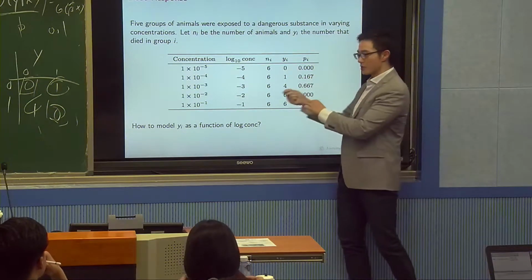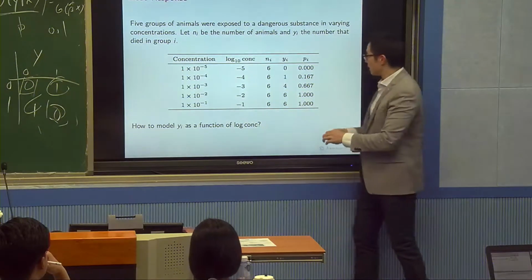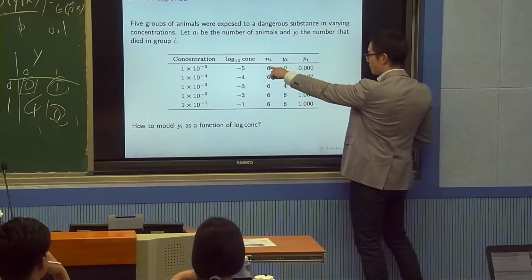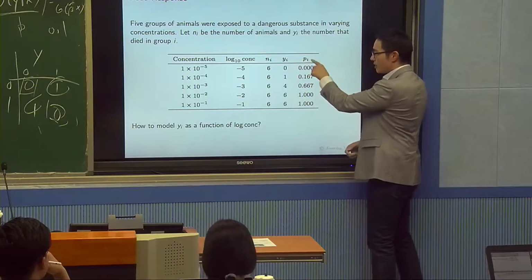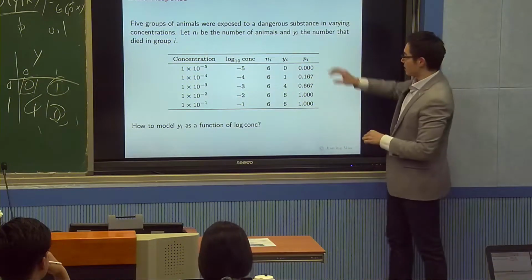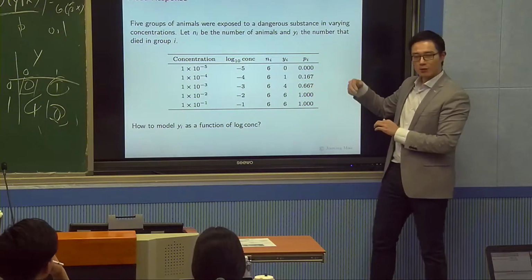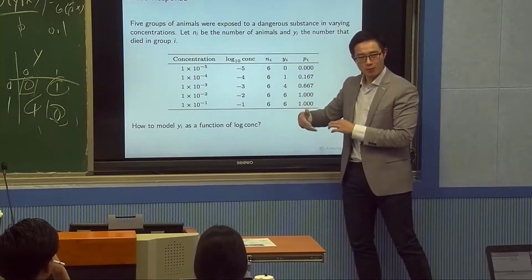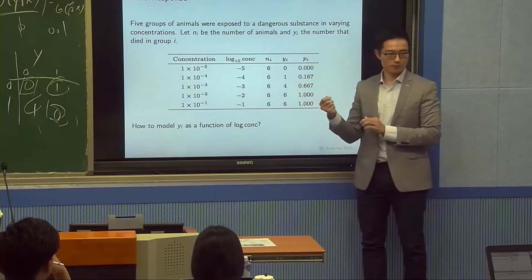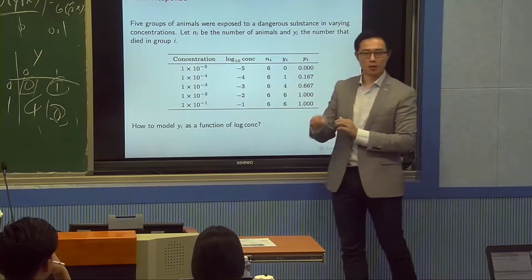Okay, right? In fact, if you divide y by n, you get this p. But this p is not the underlying probability. This p is the realized percentage of animals that die. Now, if my goal is to know the underlying probability, then I can use logistic regression, because logistic regression is a way to model probabilities. Okay, so how do I do it?